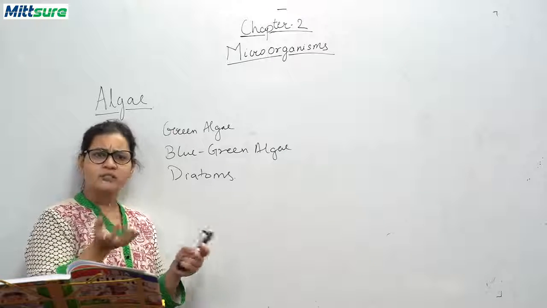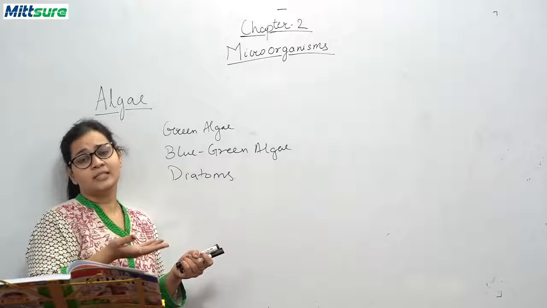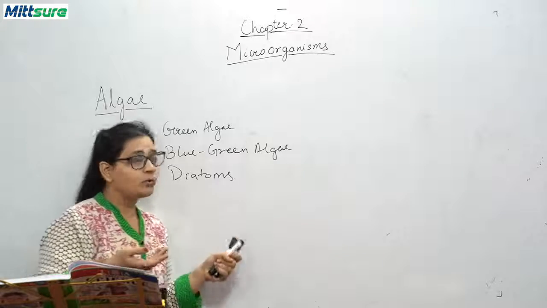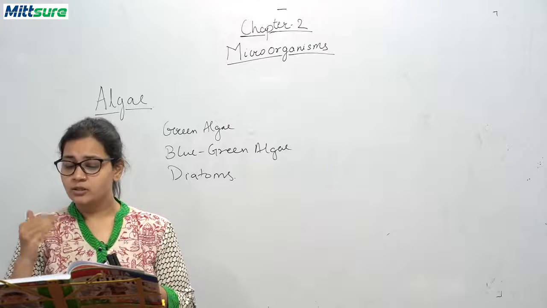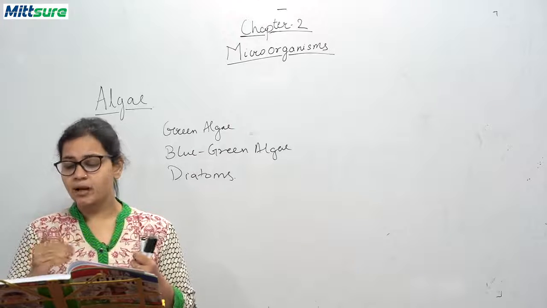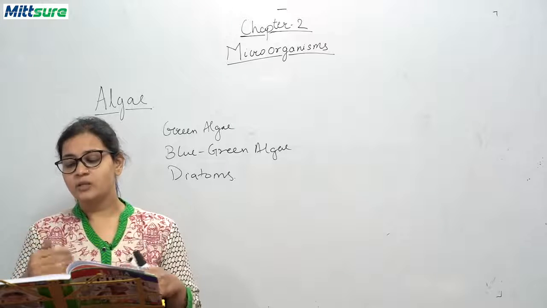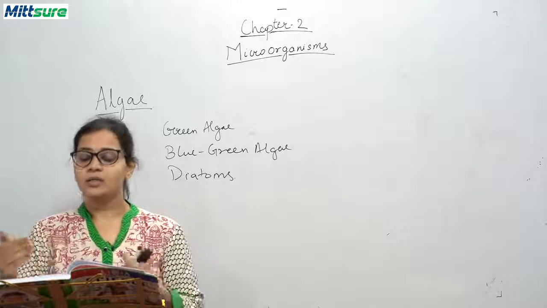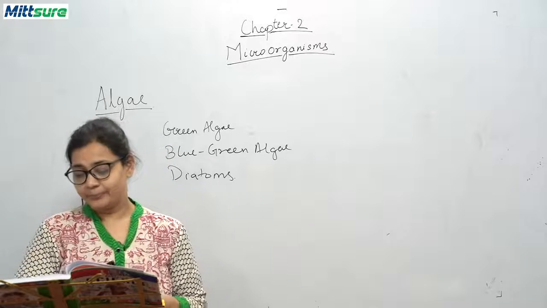That fat is very light in weight, so they can float in water very easily. The images of these diatoms are given in your books, such as Tabularia, Asterolampra, Gomphonema, Melosira. All these types of diatoms come under the category of algae.